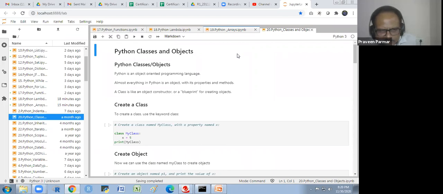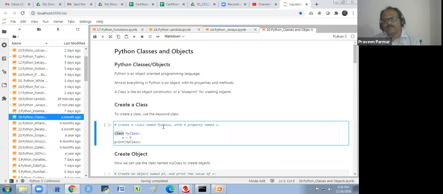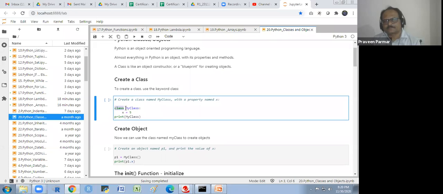I am giving you one simple idea today. Tomorrow we have a few scripts with OOPs. Here we are seeing what is a class and an object. How to create a class? We have a keyword class for creating a class. I'm creating a class named MyClass, with the property named x, where x is equal to 5.